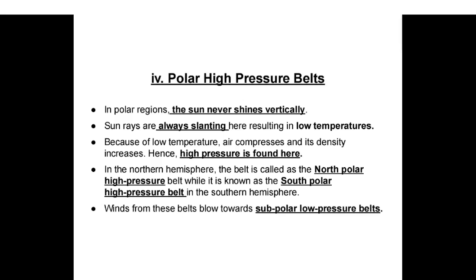Polar high pressure belts. In polar regions, the sun never shines vertically. Sun rays are always slanting here, resulting in low temperatures. Because of the low temperatures, air compresses and its density increases. Hence, high pressure is found here. In the northern hemisphere, the belt is called the North Polar High Pressure Belt, while it is known as the South Polar High Pressure Belt in the southern hemisphere. Winds from these belts blow towards subpolar low pressure belts.